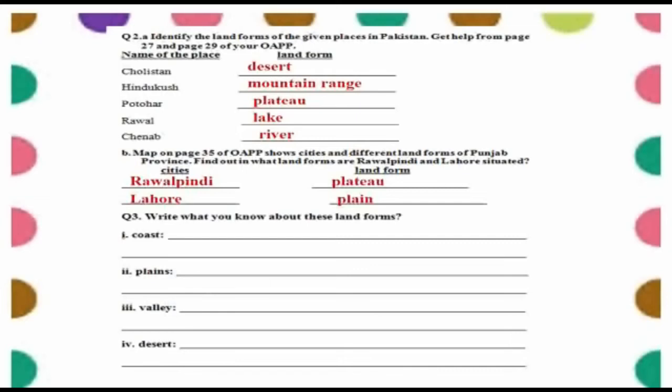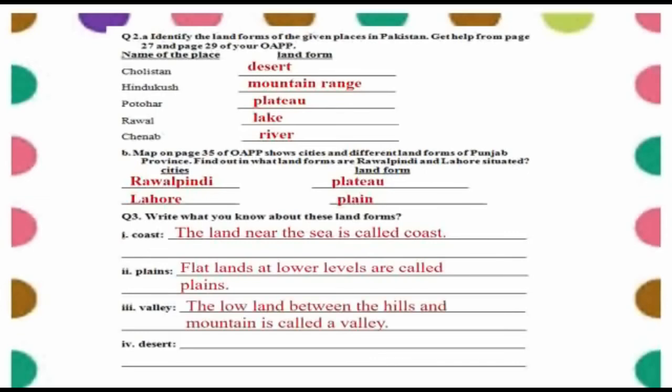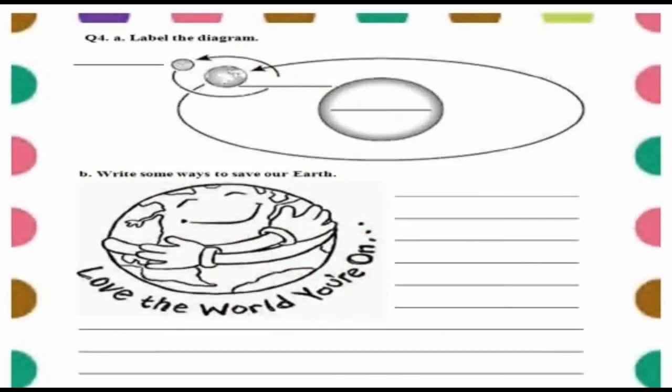Question number 3 is write what you know about these landforms. Number 1 is coast. The land near the sea is called coast. Plains. Lowlands at low levels are called plains. Valley. The lowland between the hills and mountain is called a valley. Desert. Sandy and rocky place with very little amount of water is called desert.